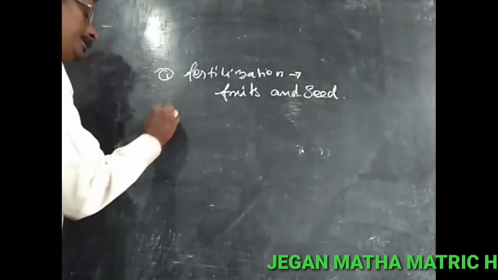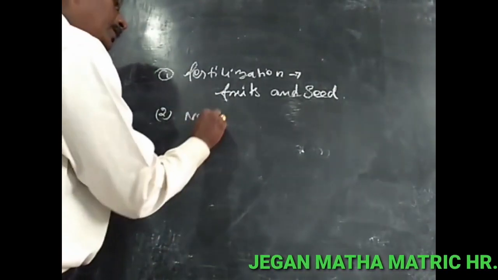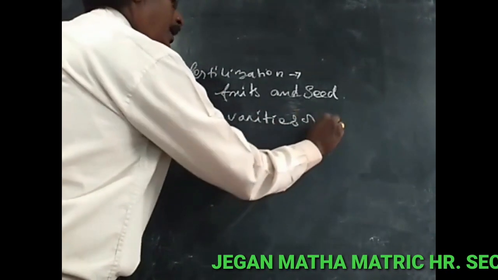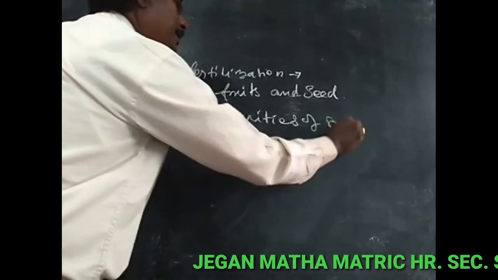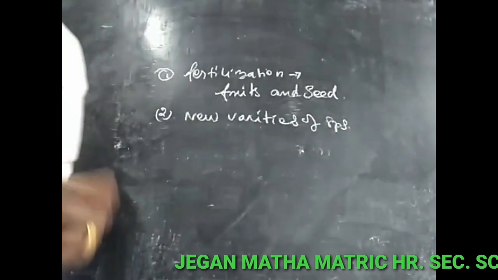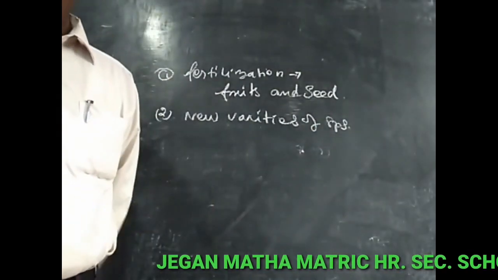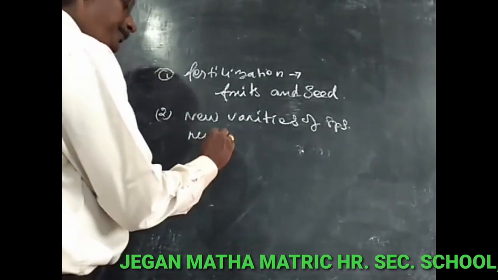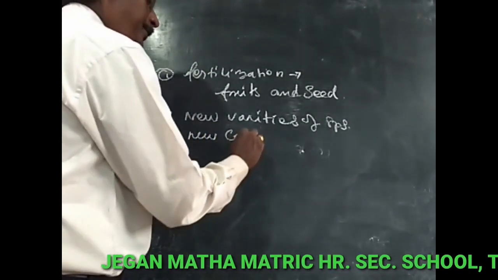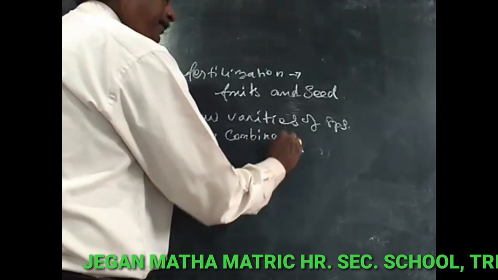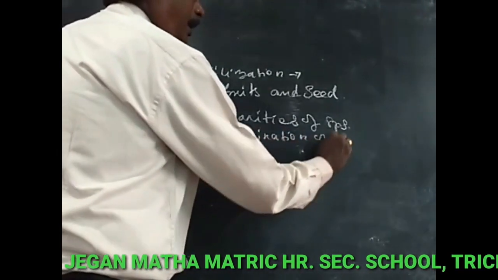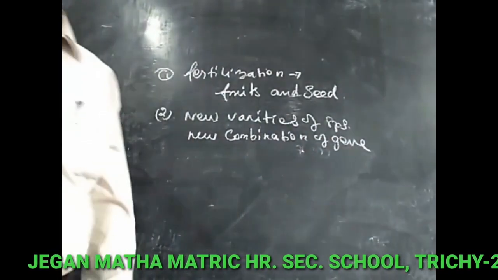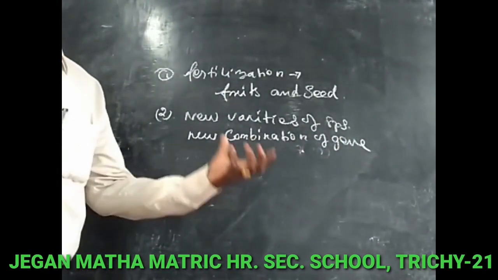The second one is new varieties of species. The new varieties are formed through a new combination of genes, and this can happen through cross-pollination.